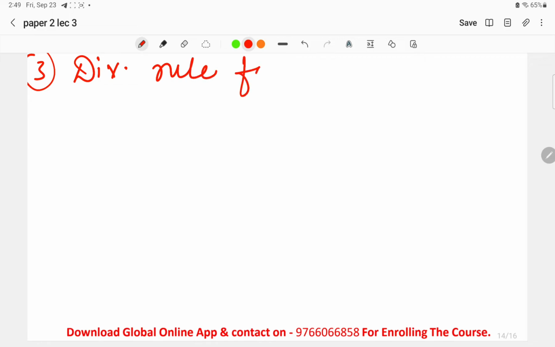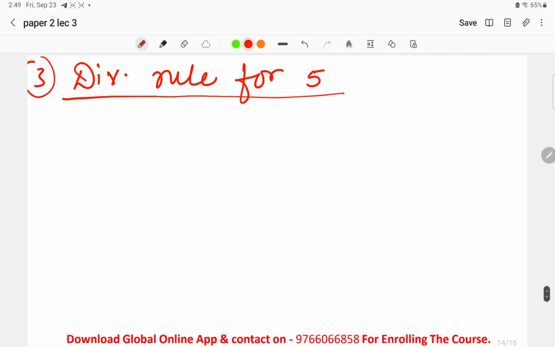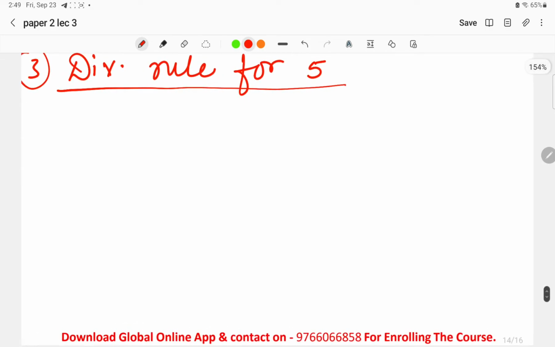Now what is the divisibility rule for 5? This is very simple. Here what we have to do is check the last digit, or the unit digit.